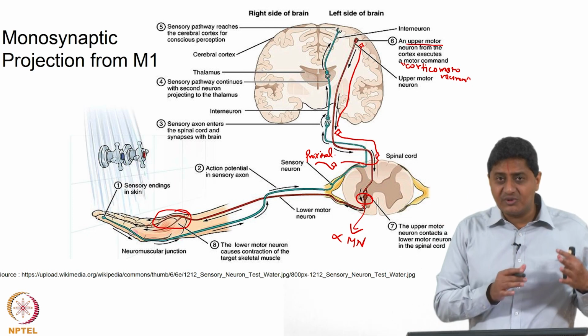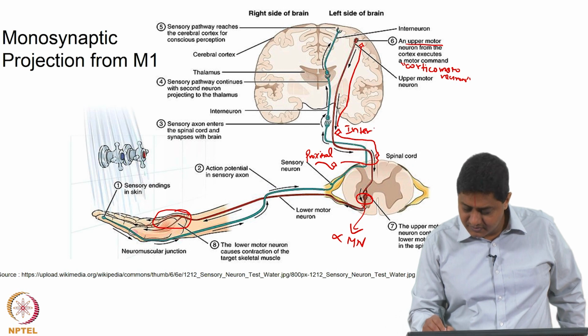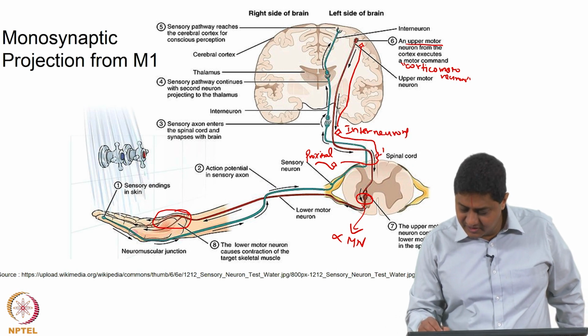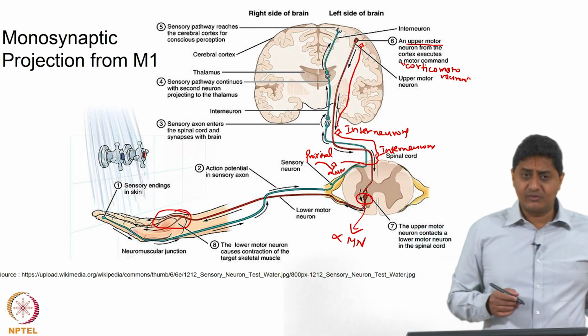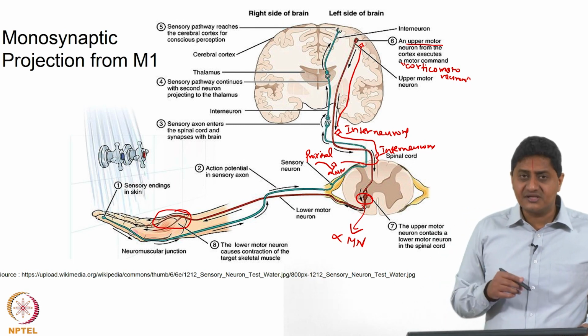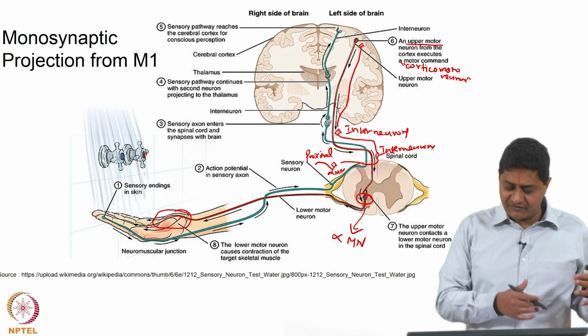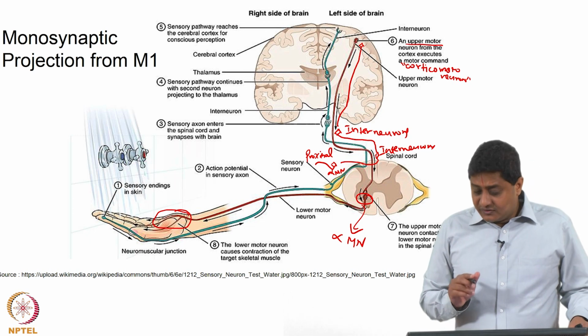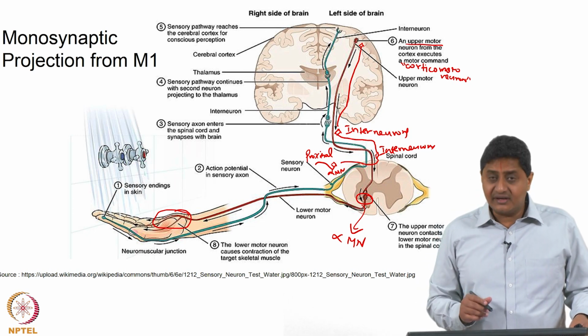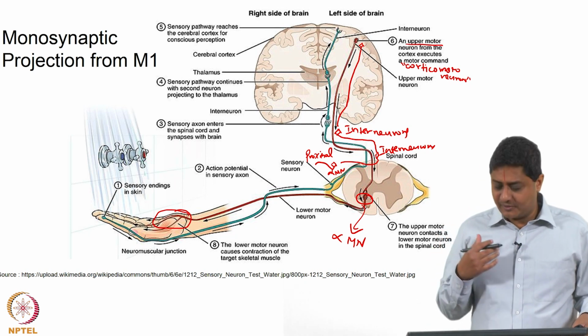So, when I say the more proximal parts of the body are controlled by several interneurons, these are interneurons, this is another interneuron, this is an alpha motor neuron. We know what an alpha motor neuron is. Alpha motor neuron is this motor neuron that controls the muscle function, that innervates several muscle fibers, and the alpha motor neuron and all the muscle fibers innervated by it are together called a motor unit. We have studied this in one of the previous classes. So, when I say proximal, we are talking about, for example, the shoulder joint, and other parts of the body.